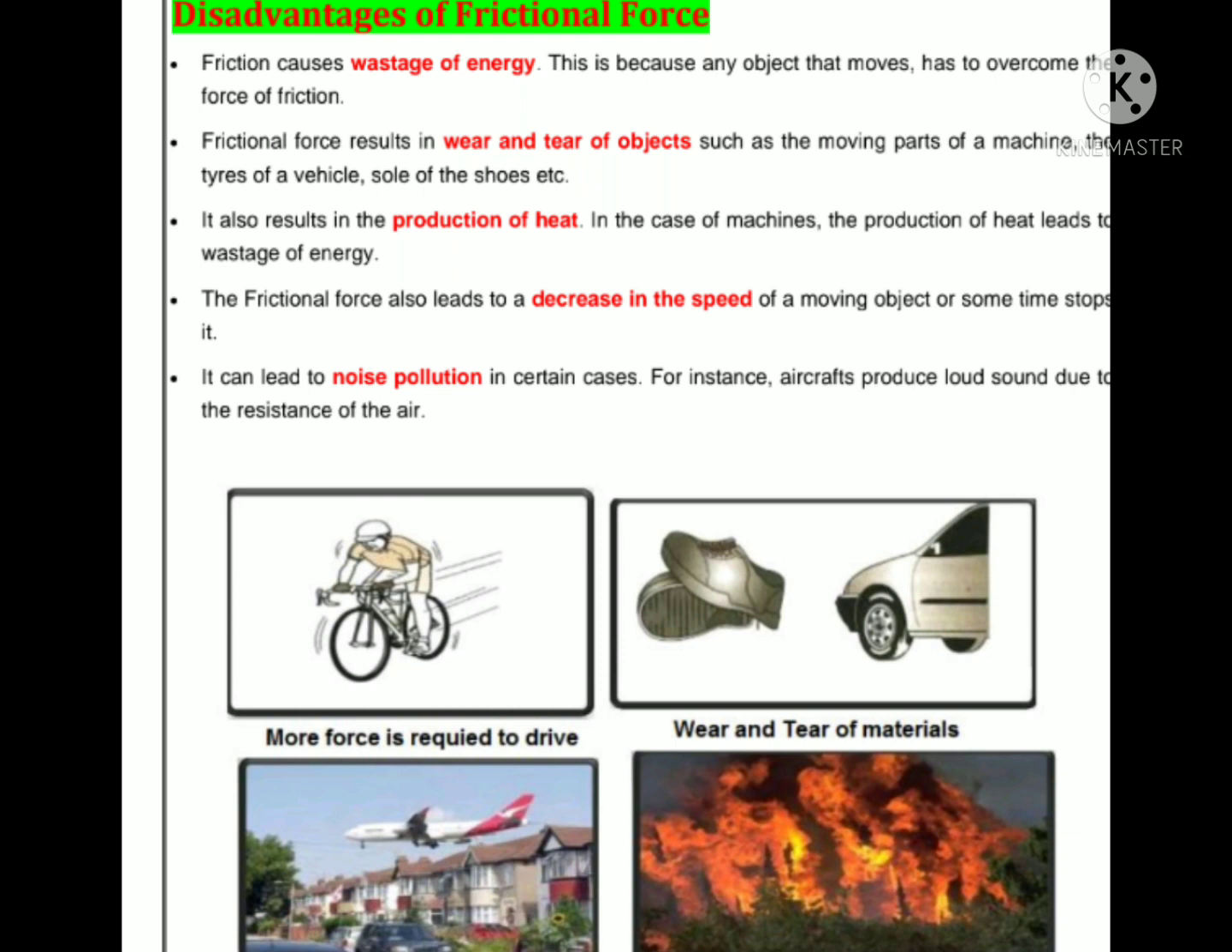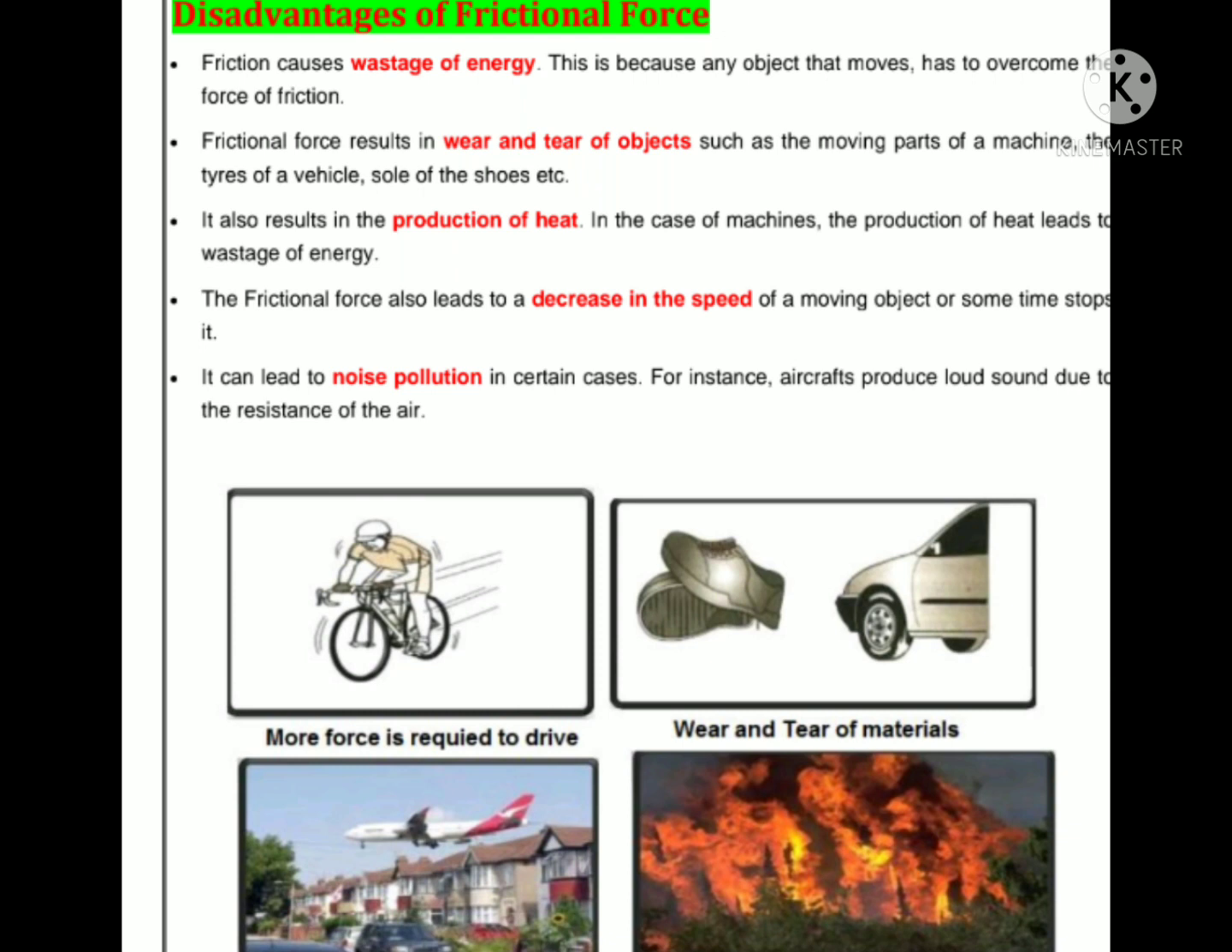It also results in the production of heat. In the case of machines, the production of heat leads to wastage of energy. The frictional force also leads to a decrease in the speed of a moving object, or sometimes stops it. It can lead to noise pollution in certain cases. For instance, aircraft produce loud sounds due to the resistance of the air.